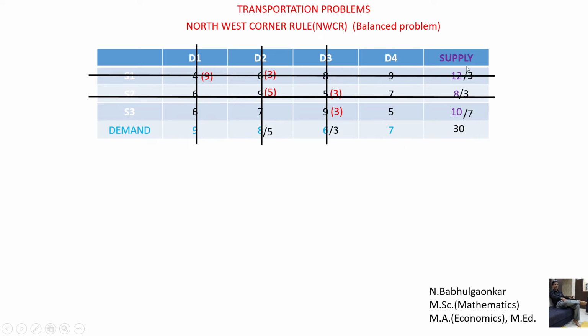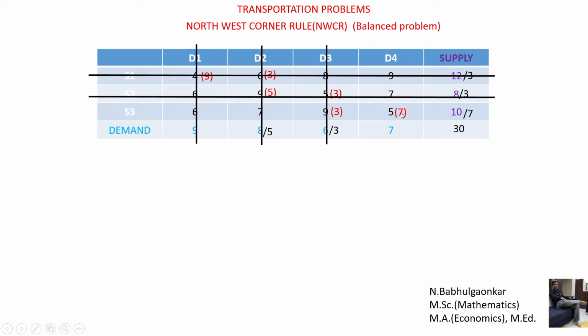Basically, when the demand and supply condition is satisfied, this condition is called the rim condition. Rim means Reliance India Mobile. You don't take this as such a type of meaning of this one. Now the last cell is considered here. I have just told you that we have to start the allocation from this and end at this. Now at the last cell, check whether the corresponding demand and corresponding supply, these two numbers, are equal or not. If these two numbers are equal, then all the activities we have adopted till now are correct. Now here it is 7, here it is 7. Now we have to make the allocation 7.